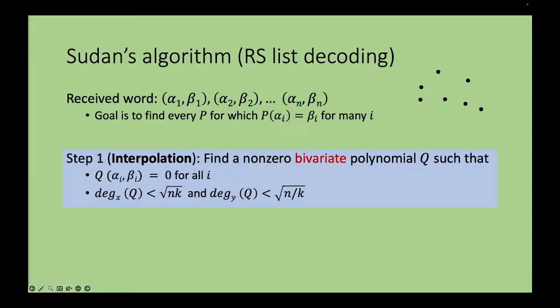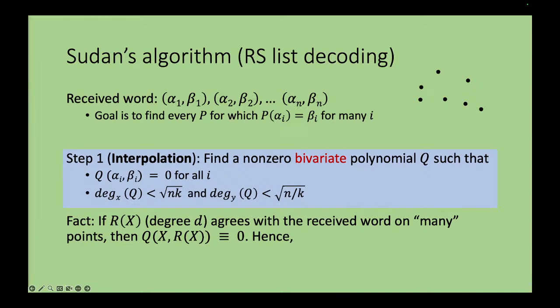We'll find a non-zero bivariate polynomial Q of x, y, such that every pair (alpha, y) is a zero of the bivariate polynomial, and the x degree and the y degree of the bivariate polynomial are not too large. And why can you find such a polynomial? You just do dimension counting. You write a linear system in the coefficients of the polynomial, show that there are more variables than constraints, and hence there exists a non-zero polynomial. So this step is just solving a linear system.